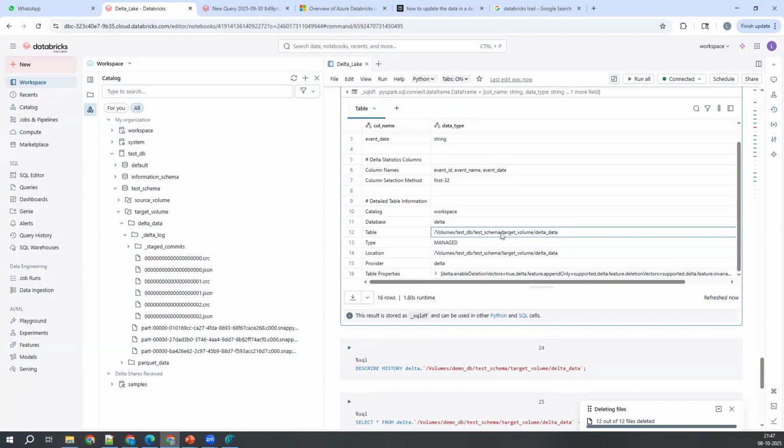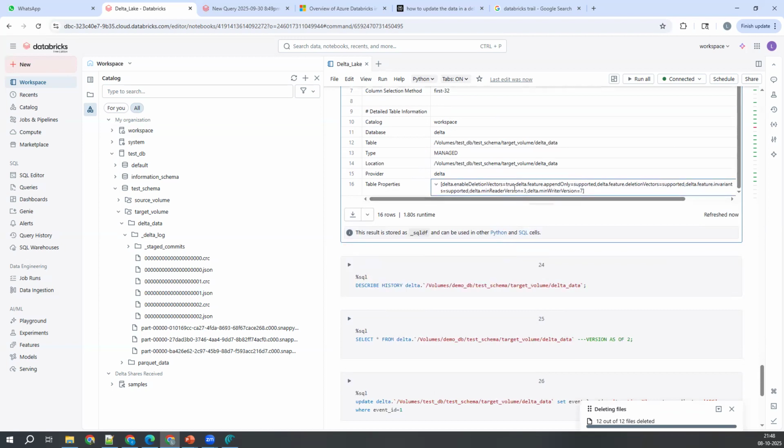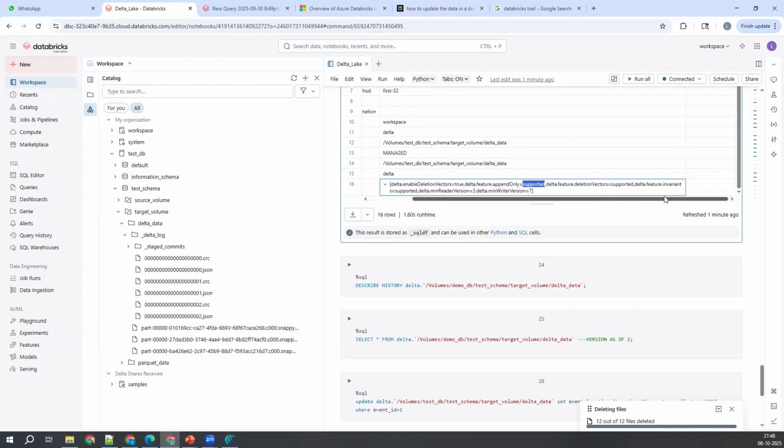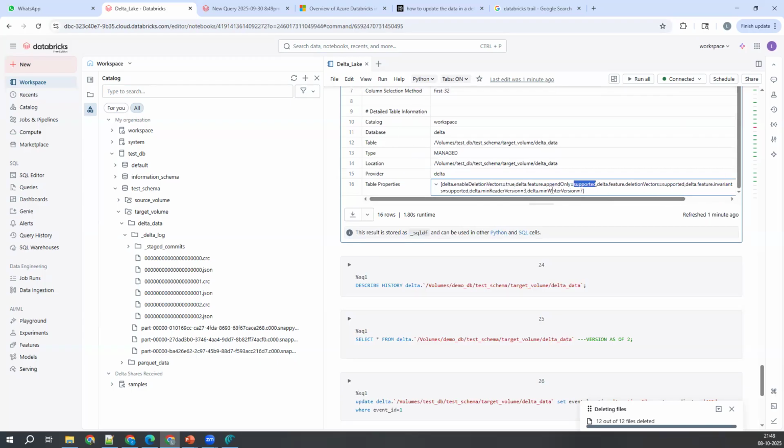Indirectly, as I told you, it is acting as a table. That is the reason this entire path is treated as a table here. Type is managed. I'll tell you what exactly is meant by managed and external tables. Location is where the data is actually stored. Provider is Delta. And table properties, I'll talk about these properties one by one after some time. The first property you see here is enable deletion vectors equal to true, then Delta features, append only supported, and so on. We'll try to understand them one by one.